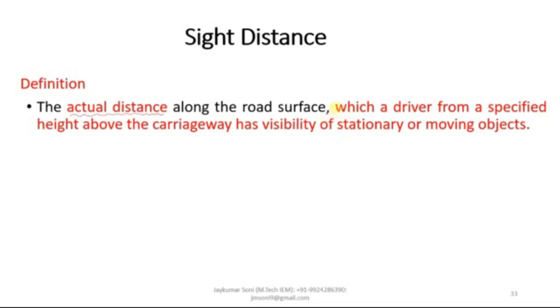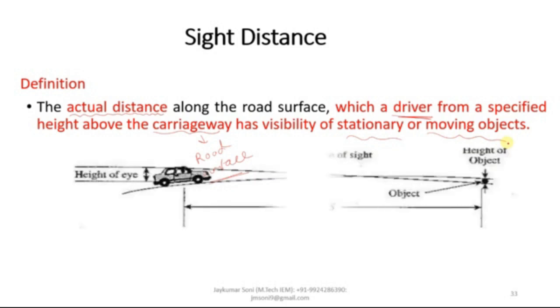Which distance is it talking about? It is the distance which a driver, from a specified height above the carriageway, has. Now what is the meaning of carriageway? Carriageway means road surface. It can be defined as the width of the pavement on which the vehicles travel. So it is the actual distance which a driver, from a specified height above the carriageway, has the visibility of stationary and moving objects while driving, and this is known as sight distance.